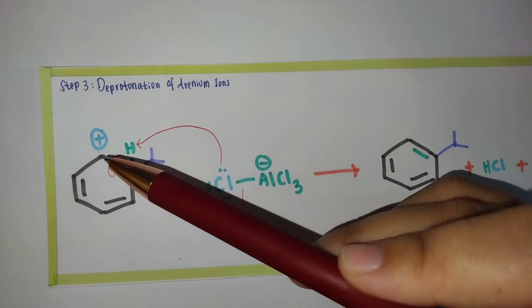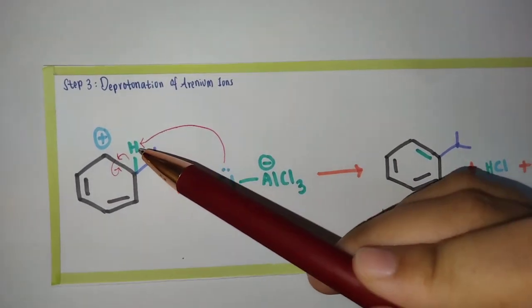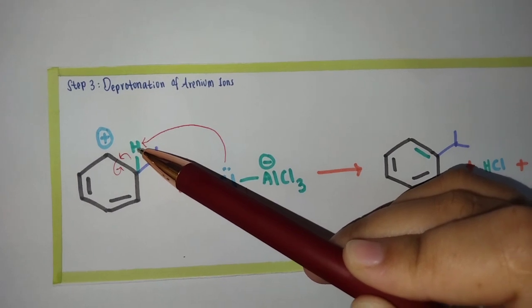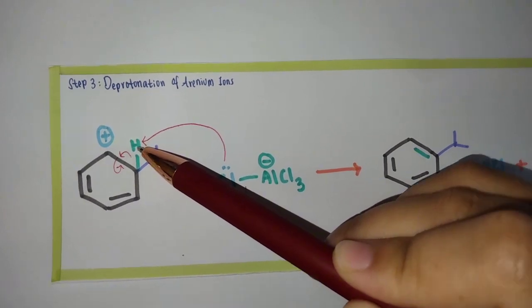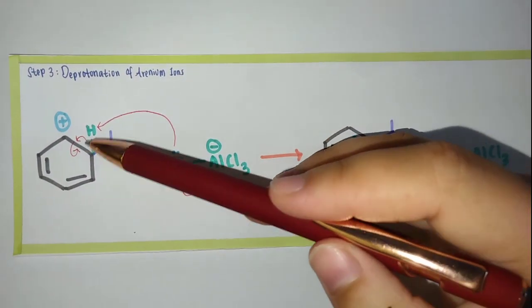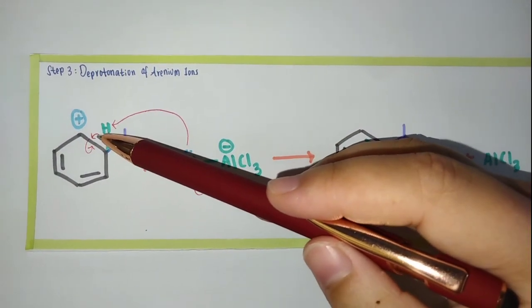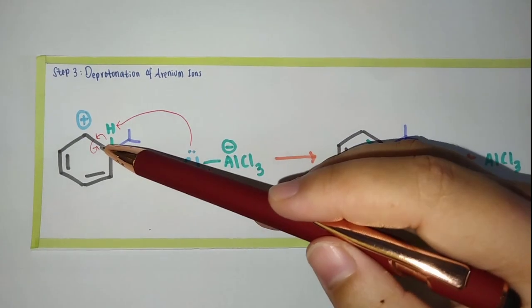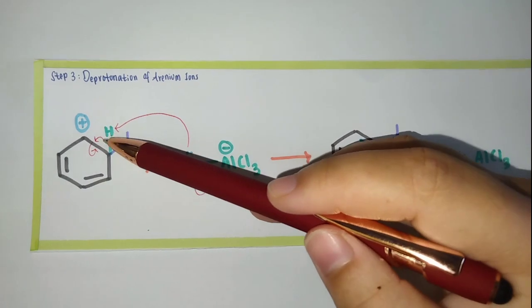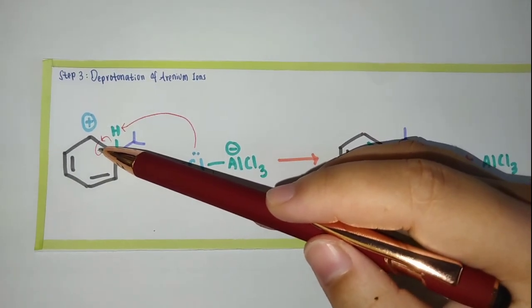So the proton, or hydrogen atom, is transferred and forms a double bond between these two carbon atoms, restoring the ring's aromaticity.